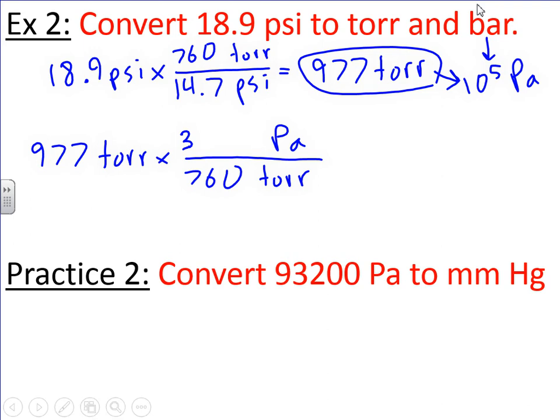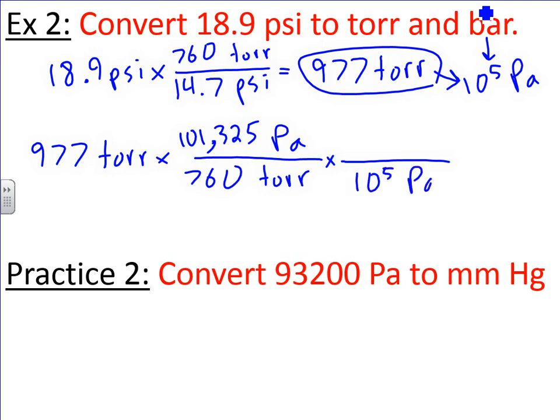Make sure you have it memorized. 101.325 to be exact, kilopascals. That's 101,325 pascals. Unless you're European, then that will mess you up. Okay, and then 10 to the 5th pascals is defined as 1 bar.